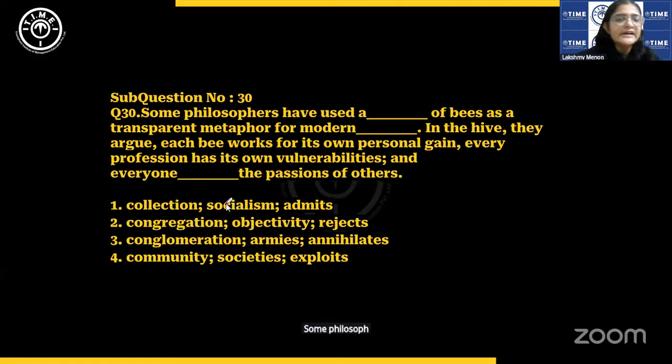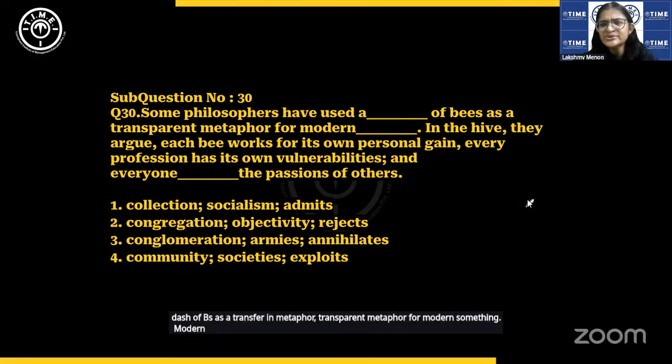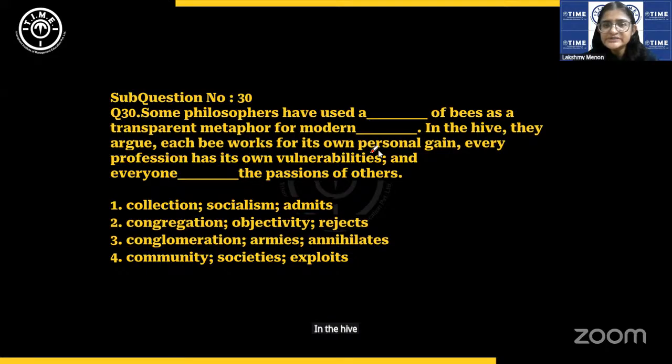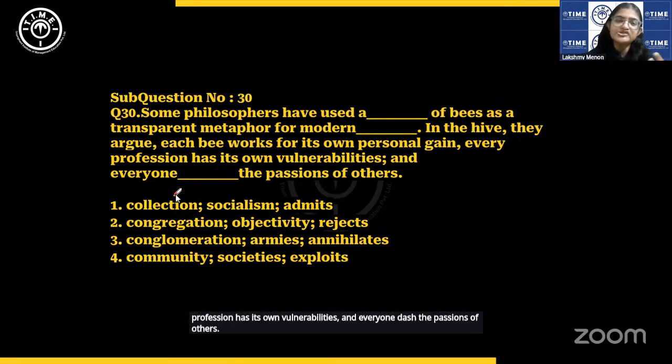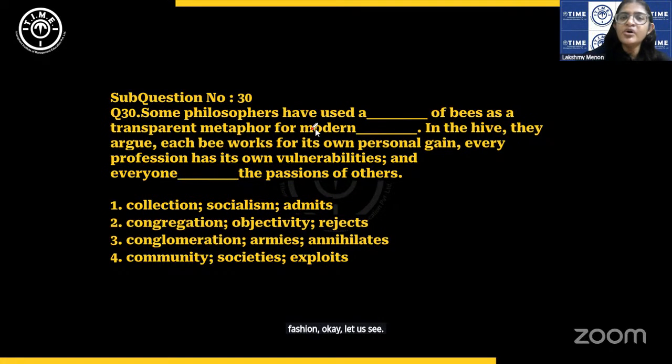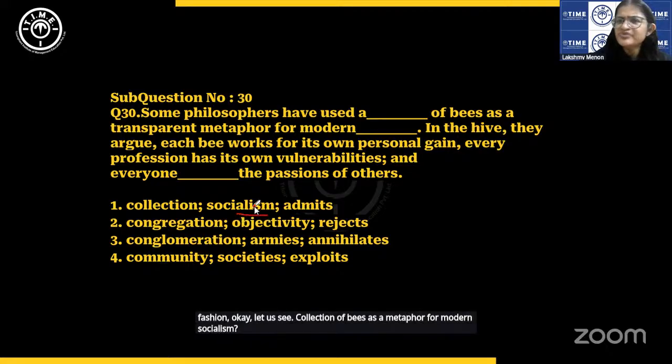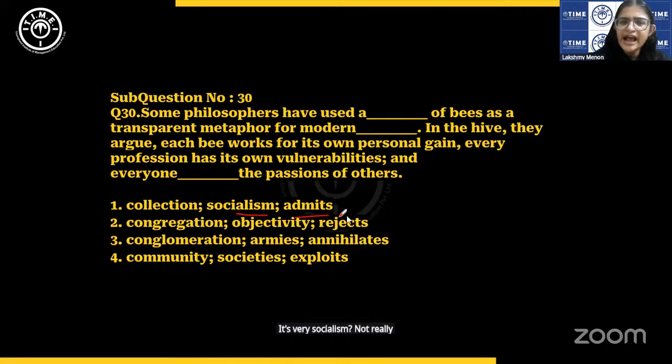Some philosophers have used a dash of bees as a transparent metaphor for modern something, modern society. No? In the hive, they argue each bee works for its own personal gain. Every profession has its own vulnerabilities, and everyone dash the passions of others. Passion. Okay, let us see. Collection of bees as a metaphor for modern socialism. Why socialism? Not really. Everyone admits the passions of others. Well, that doesn't make sense at all. And you don't call it a collection of bees.